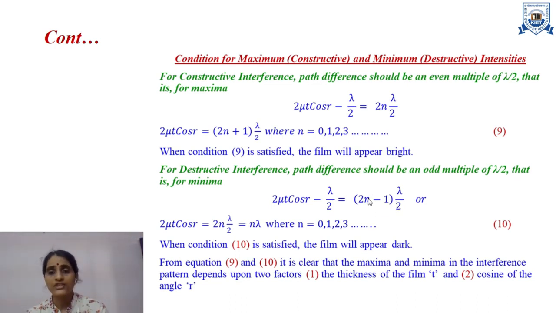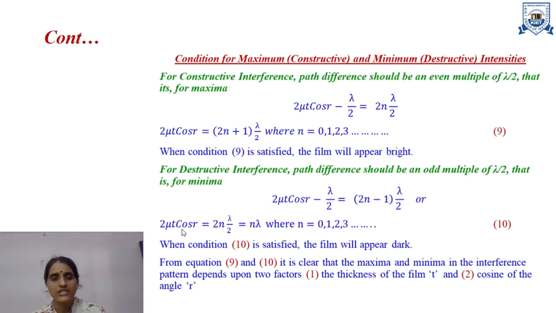This term can be 2n minus 1 or plus 1. If I write 2n minus 1, then the value of n will start from 1, and if I write it as 2n plus 1, then the value of n, which is an integer, will start from 0.